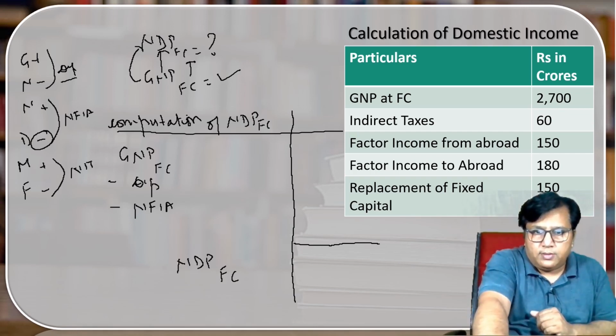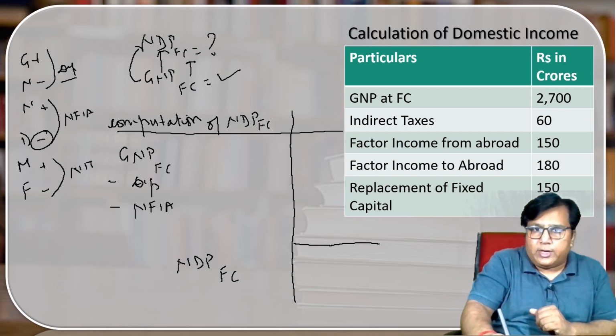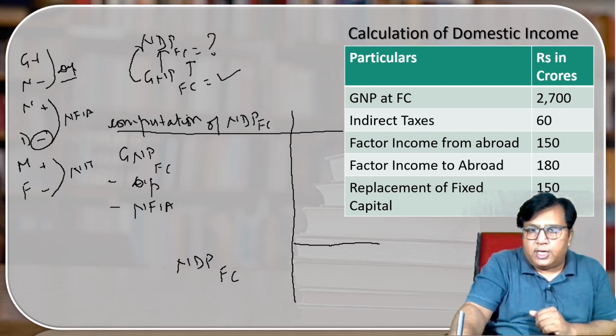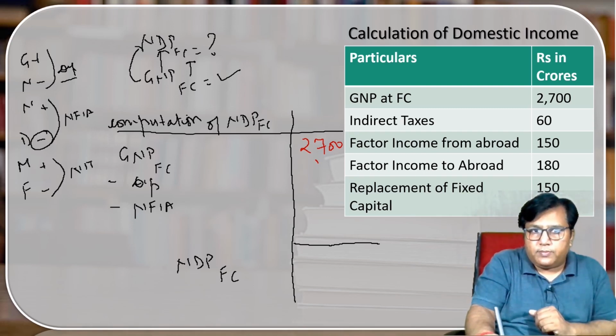I change the pen color so that we can easily solve it. Okay. Now read the question. Firstly, GNP at factor cost is given, 2700. I write down over here. Then indirect taxes is 60. We don't have to consider indirect taxes because net indirect taxes I am not taking. Leave it.